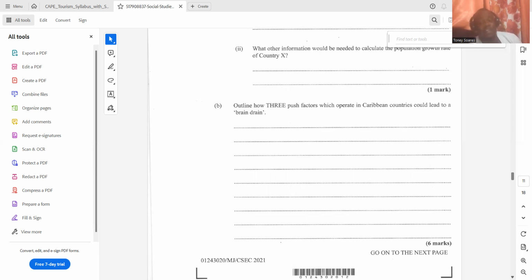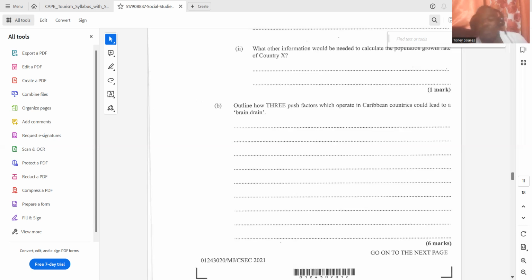Things like high rates of unemployment. If they're finished with school and they have the skills and the academic qualifications and they are unable to find jobs, then they might want to go somewhere else to find a job. Good. Another push factor would be crime and violence happening in their country. They don't want the risk of great injury or dying. So they might go somewhere else to live in order to escape the high levels of crime and violence.